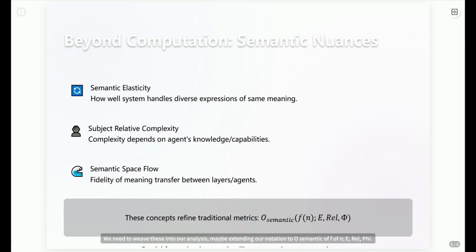We need to weave these into our analysis, maybe extending our notation to O semantic of f of n, e, rel, phi. This isn't just academic fluff, it's about understanding the true cost of intelligence beyond raw computation. That's the DIKWP edge.